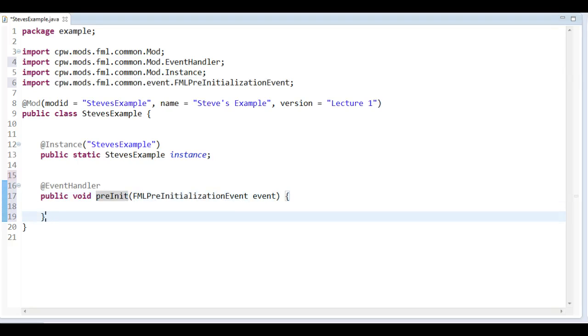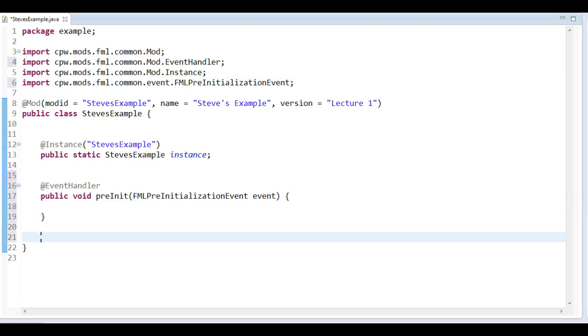And this method here, the code inside it, that's going to be run before the initialization phase. In here, you might want to register sounds, textures, add items and blocks. You need to add these at the beginning, so everyone knows what you're going to use. You need to occupy some IDs and so on. Here, you're also going to create a config. For instance, if you want to read the config, you should do it here right away.